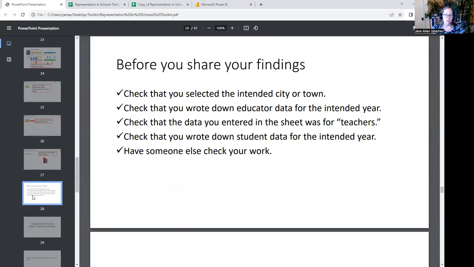And so we just want to advise, before you share your findings, that you check that you've selected the intended city or town, that you wrote down the data for the year that you intended to analyze, and that you looked at the row that said teachers, unless you intended to look at a different row, which is totally fine. We're teaching you how to use the data, and hopefully you'll use it as you see fit. But for this analysis, we're looking at teaching staff. Just check your numbers and have someone else check your work. Always have someone else check your work. We have found that to be really valuable.